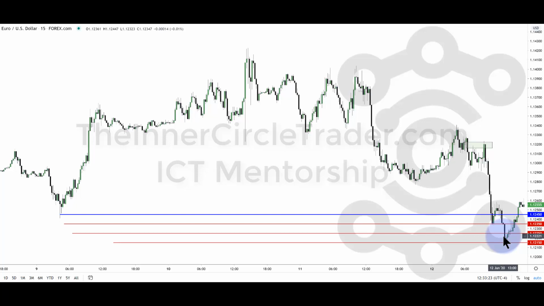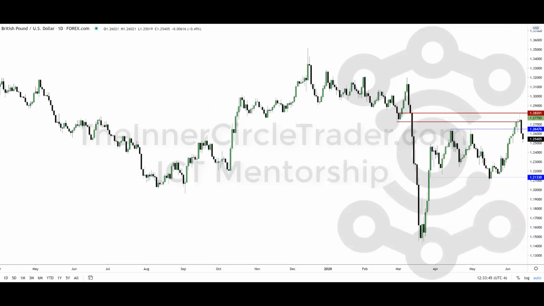All right. So that's the business on Eurodollar. Let's go over to cable. All right. So here's the British pound daily chart. And we did get that run up into the tail here and the midpoint of that, which is consequent encroachment. That's a gap. We trade up into that on Wednesday. I said, let's see if we get any kind of willingness to go any higher. And if it did, we would see a potential run in here.